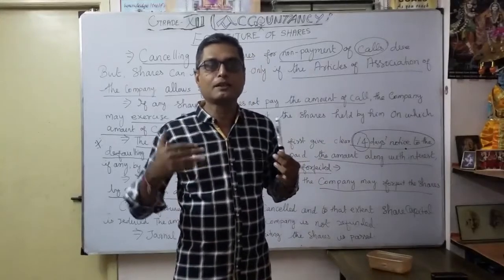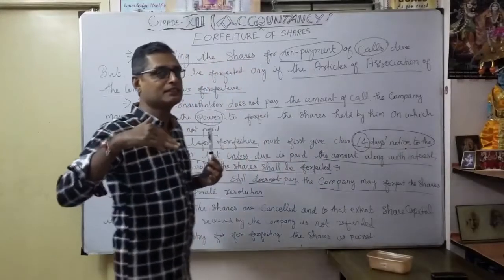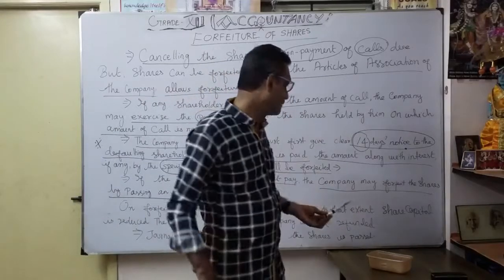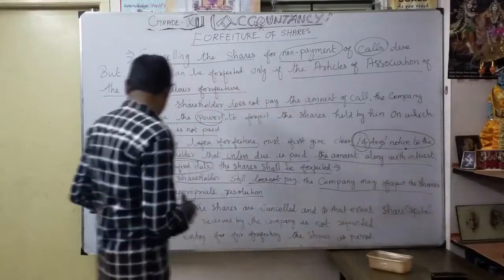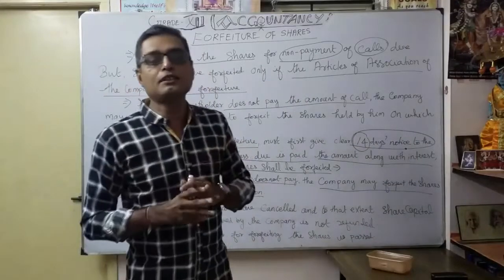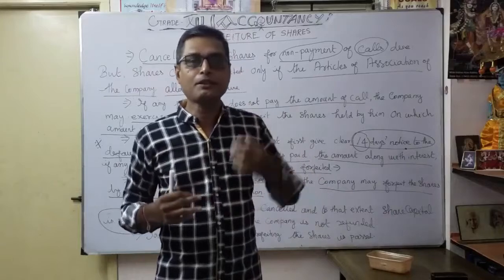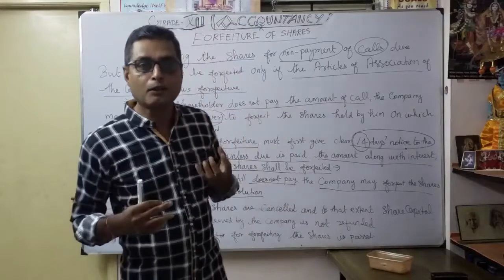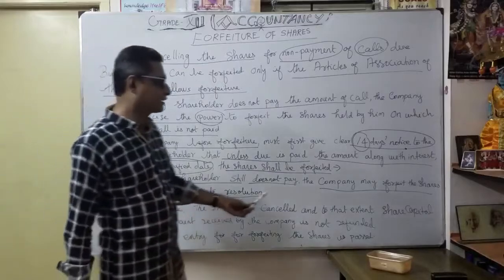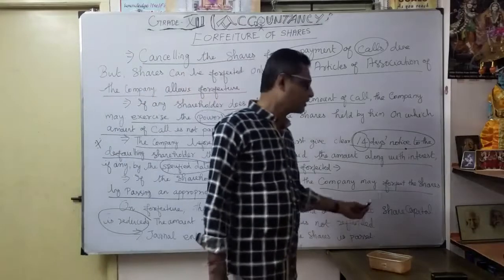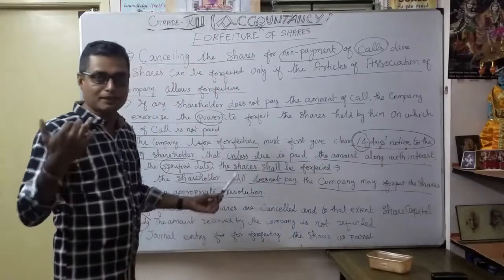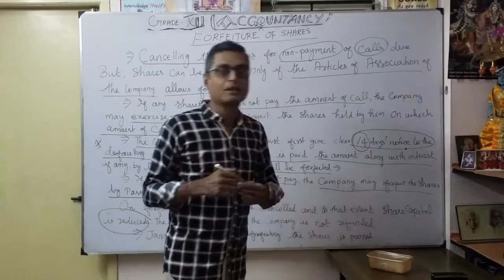So naturally, what will happen? The existing shares are cancelled. Thereafter, once the shares are cancelled, to that extent the share capital can be reduced. This is very important. Whenever a particular shareholder is in default of payment, naturally the company is unable to get the share capital from that shareholder. So on forfeiture, the shares are cancelled, and immediately the share capital can be reduced to that extent, so that the amount received by the company is not refunded.